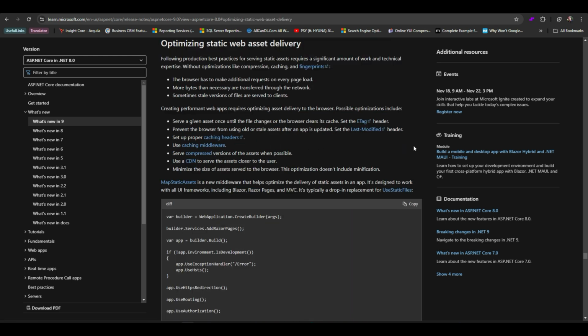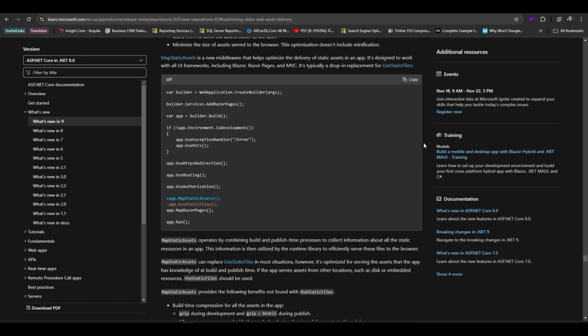In this code snippet in ASP.NET Core 9, the key change is the use of app.MapStaticAssets instead of the traditional app.UseStaticFiles. App.MapStaticAssets optimizes the delivery of static files, particularly when serving a large number of files, by mapping them more efficiently and applying optimization like bundling and compression during the build. It provides a cleaner, performance-enhanced approach to handling static assets compared to the old app.UseStaticFiles method, reducing server load and improving client-side loading times.